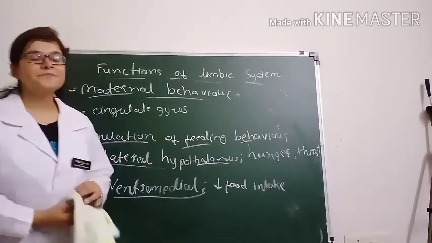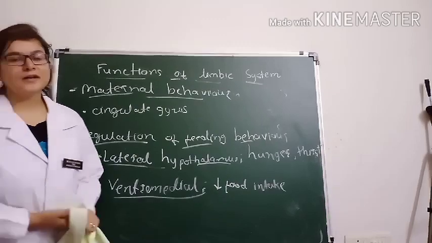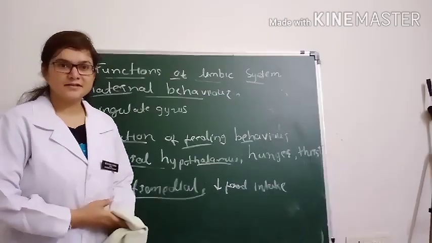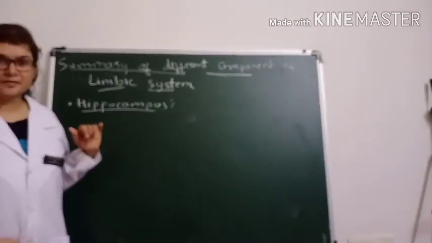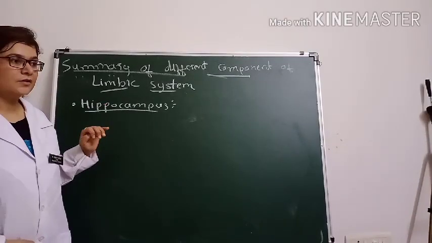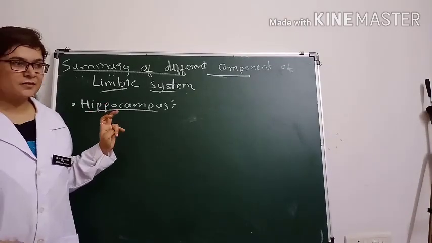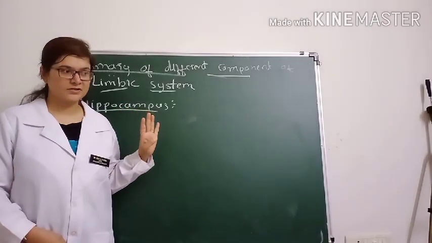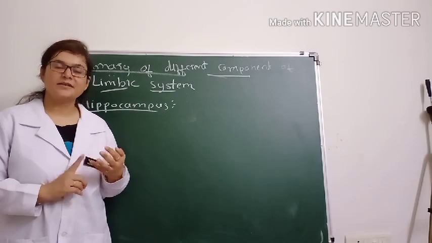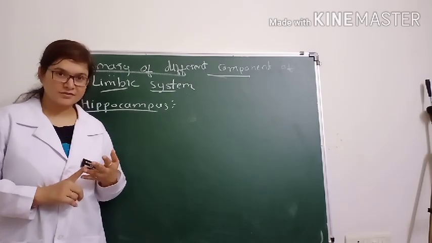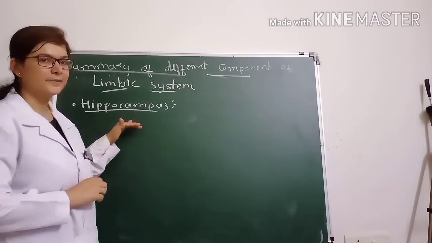Okay, now we see in brief the different components of the limbic system and their major role. We will start with the hippocampus. We will learn only 4 structures: one is the hippocampus, then the amygdala, the hypothalamus, and the limbic cortex. These 4 structures we will go through. First we will talk about the hippocampus.